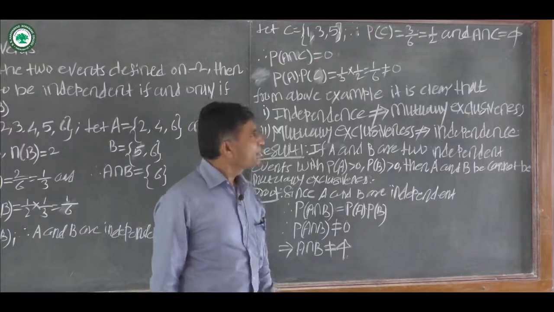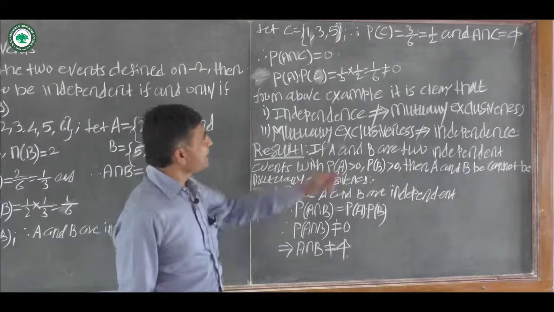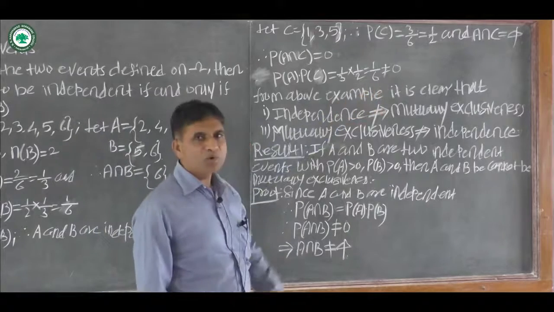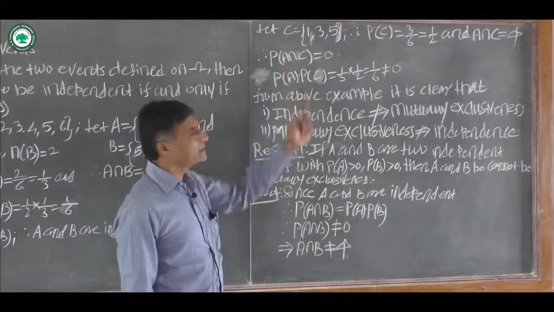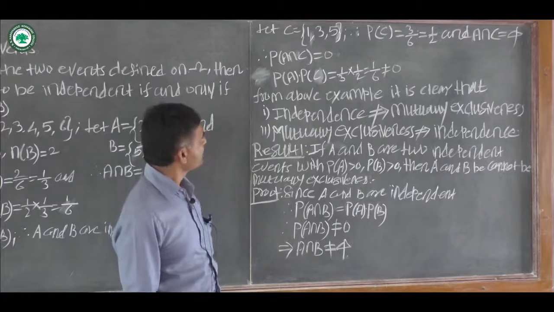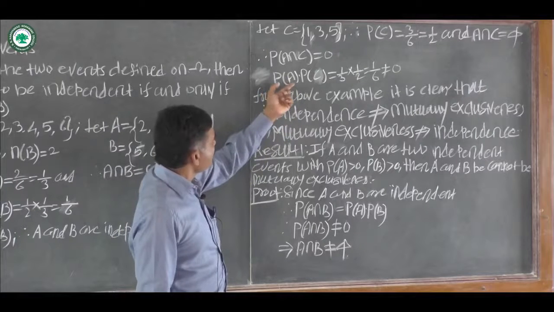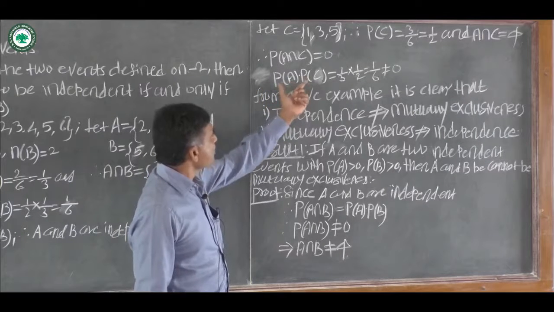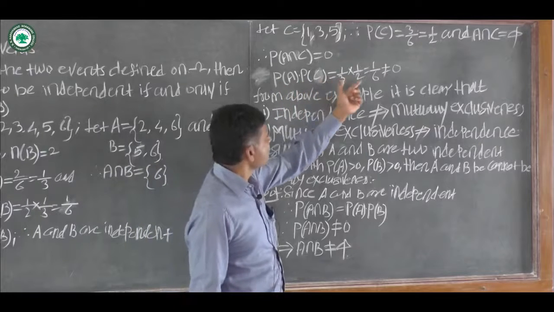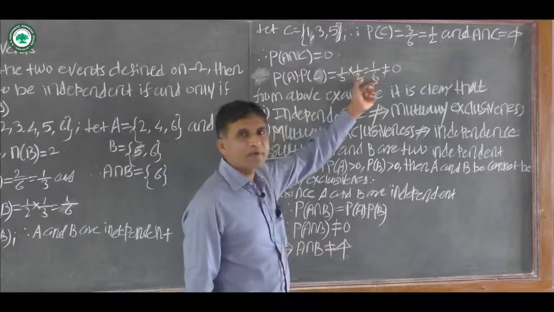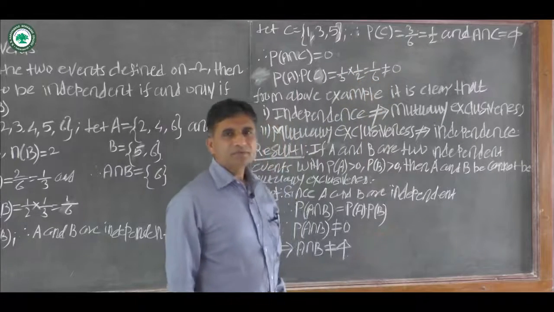We know that the probability of an impossible event is equal to 0. A intersection C is the impossible event. Therefore, probability of A intersection C is equal to 0. In this case, the product of probability of A and probability of C is 1 by 3 into 1 by 2, which is equal to 1 by 6, which is not equal to 0.